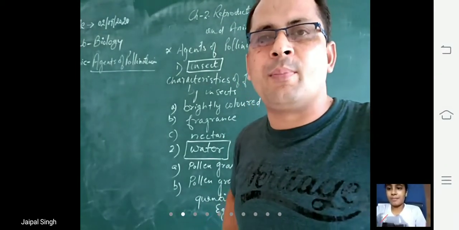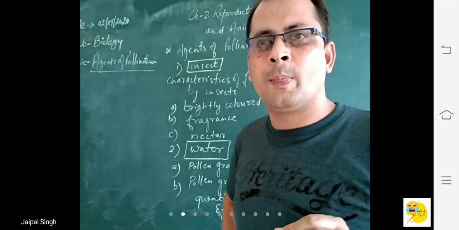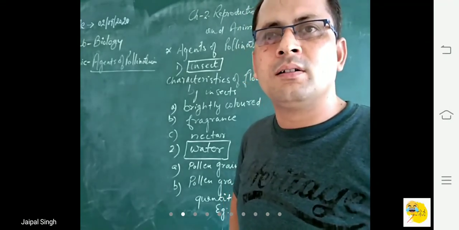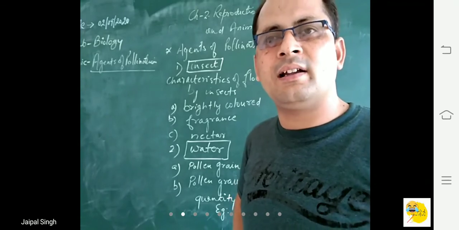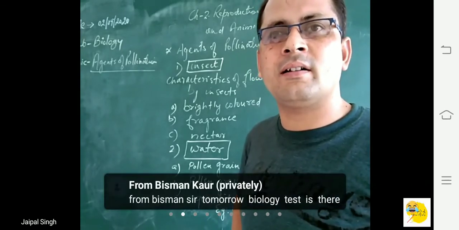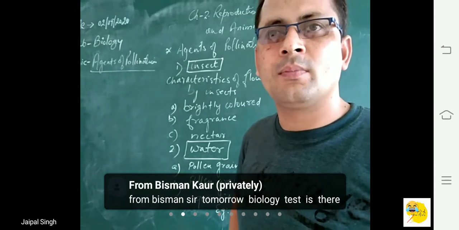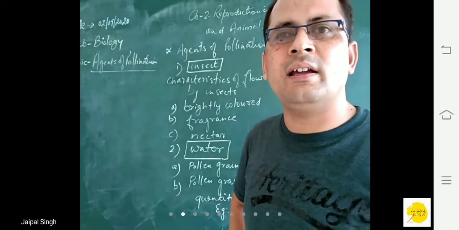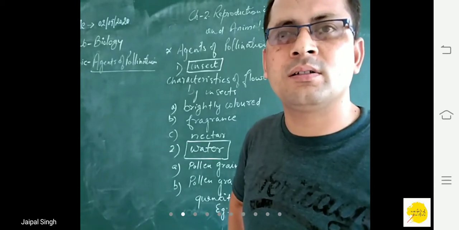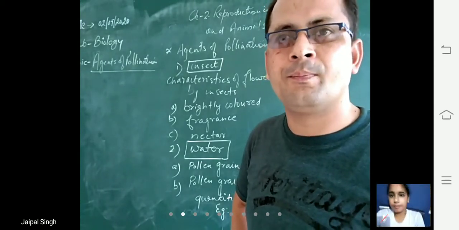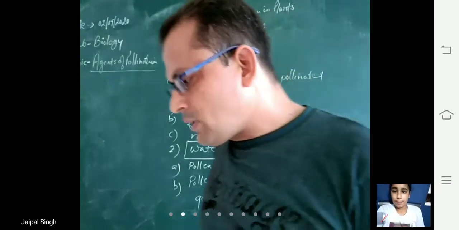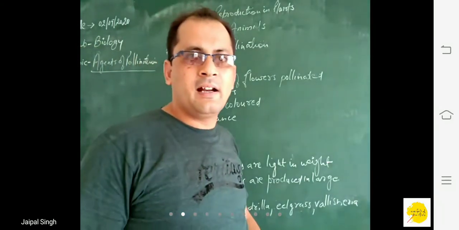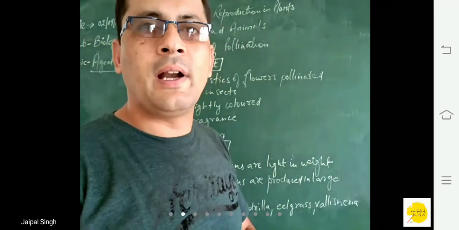The petals are brightly colored, and flowers are of different colors. Brightly colored flowers attract insects for pollination. Insects, animals or human beings easily get attracted towards flowers due to their color. In the same way, insects get attracted toward the flower due to its bright color.